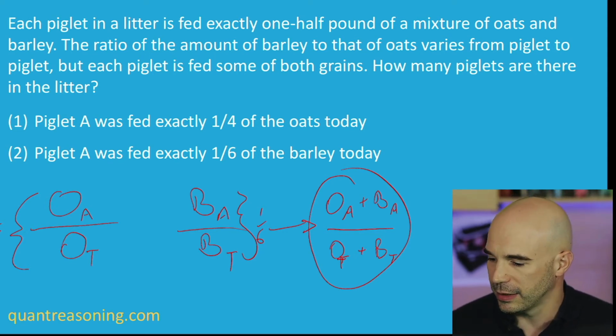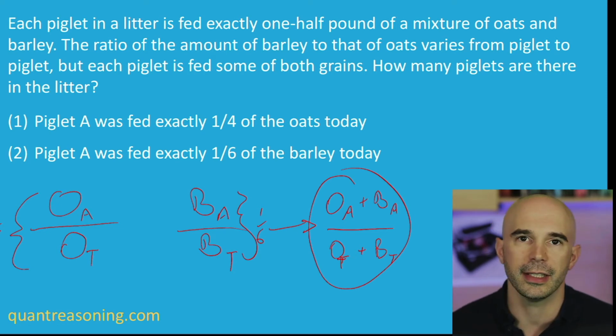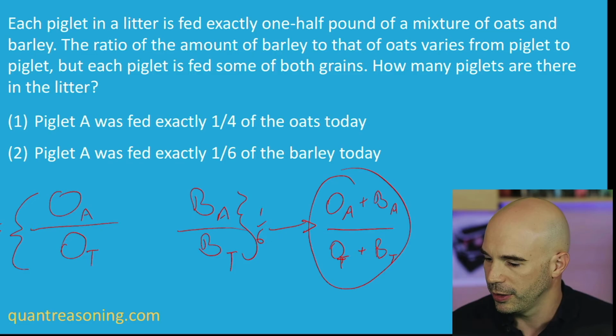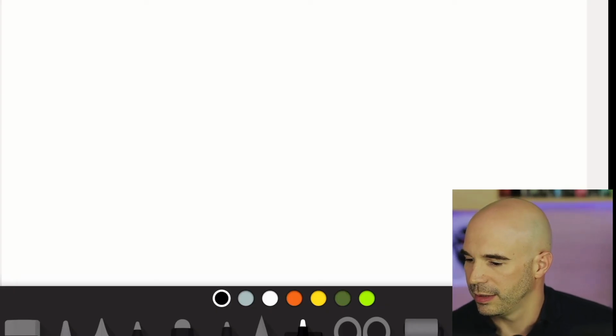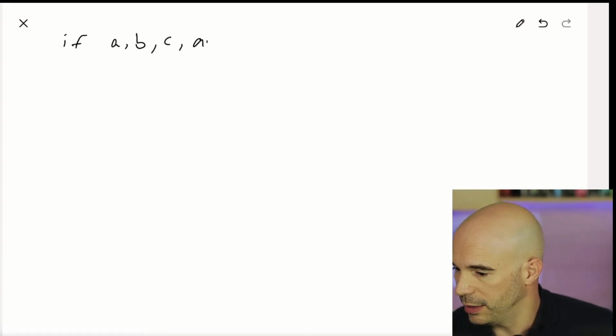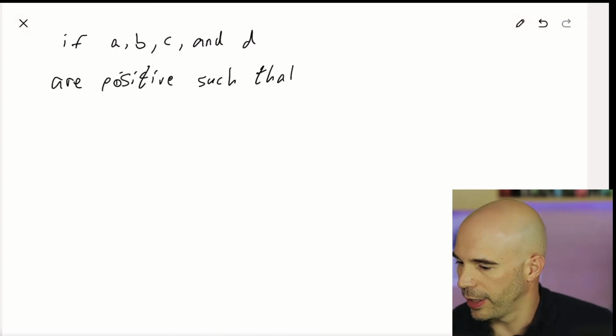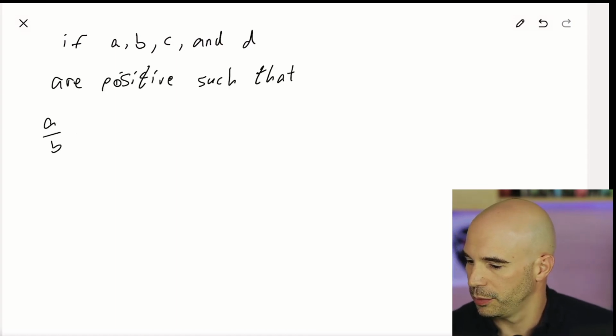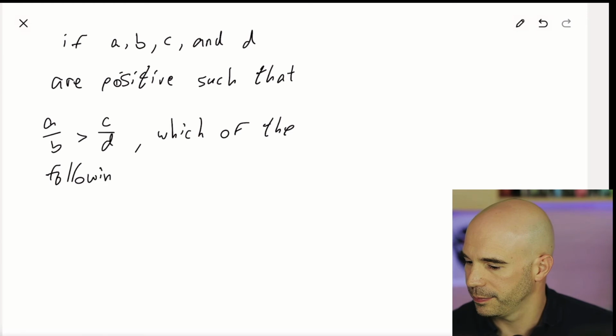And this I've seen tested a ton on the GMAT. They even test it in a question that probably looks more like a number properties question, where they say if A, B, C, and D are positive such that A over B is greater than C over D, which of the following must be true? Does this look familiar to anyone?